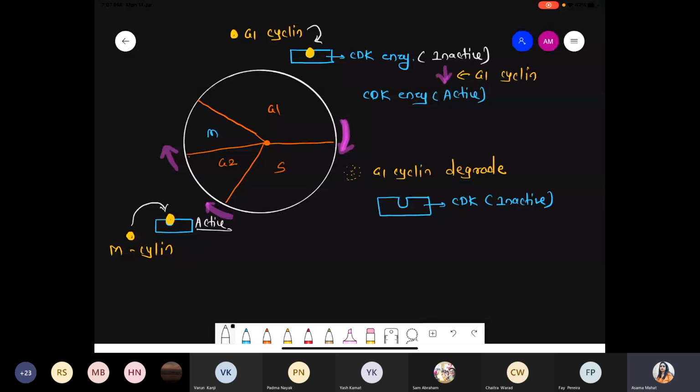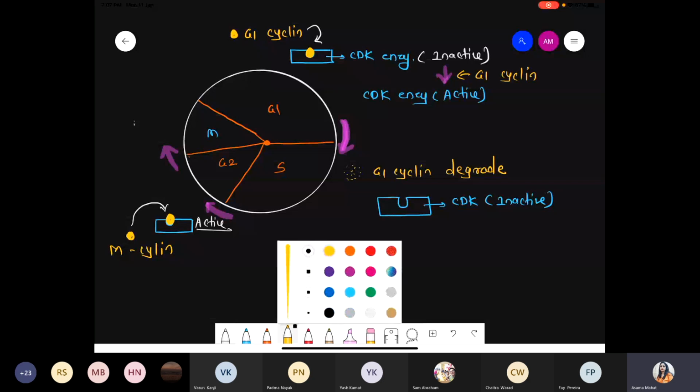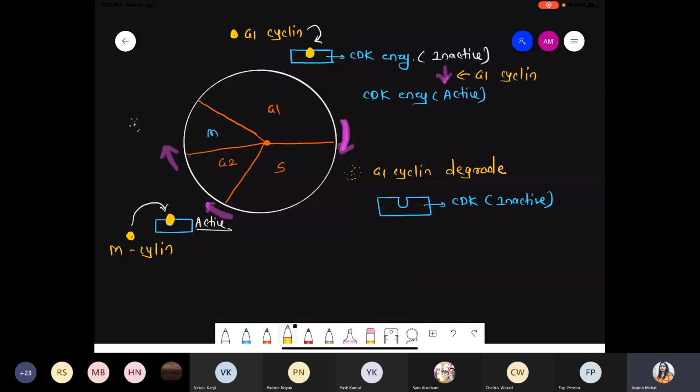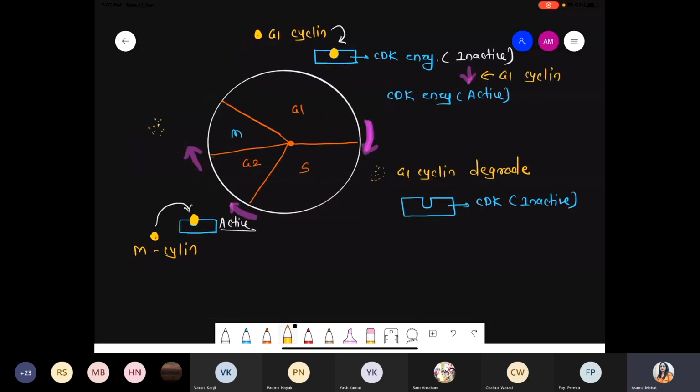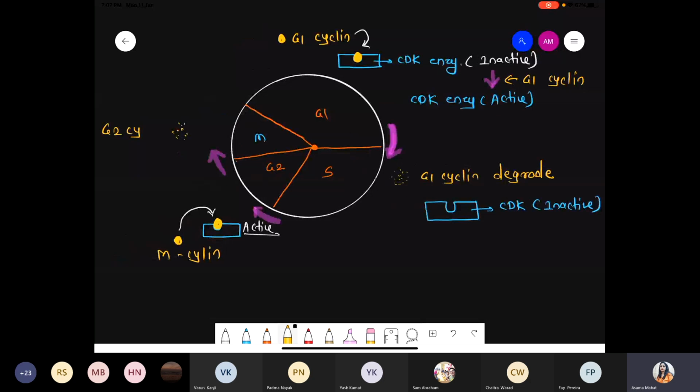But now what happened? Again the cell crosses into the M phase, and once it reaches M phase, whatever G2 cyclin is there, that G2 cyclin gets degraded readily. And obviously if the partner is degraded, it means that the CDK enzyme becomes inactive.